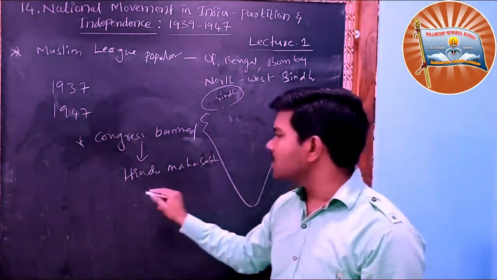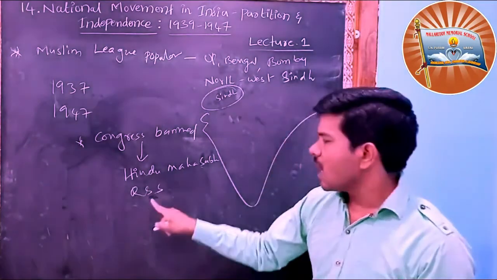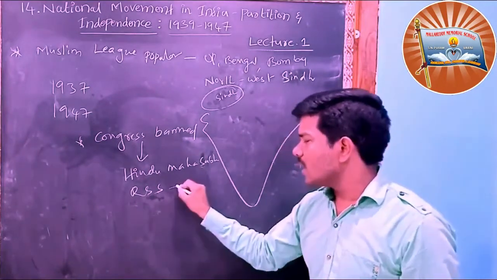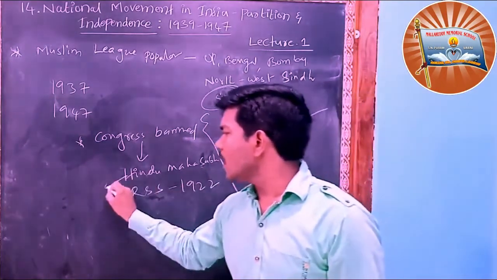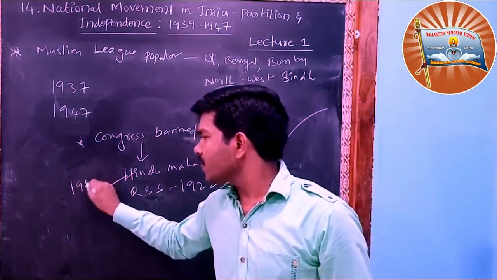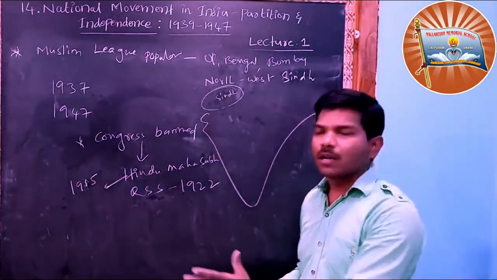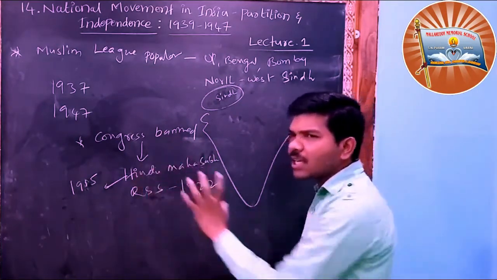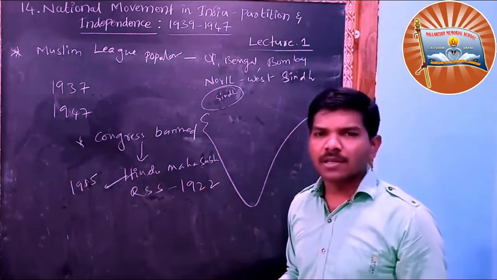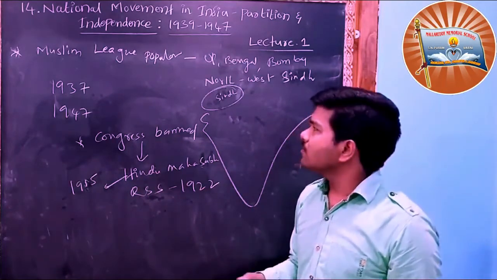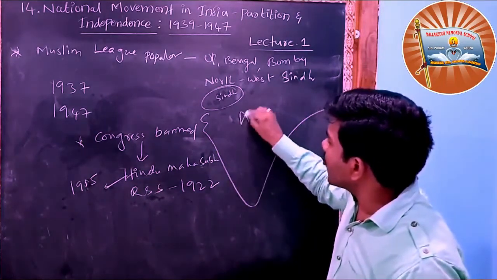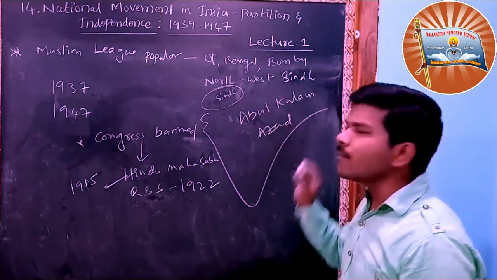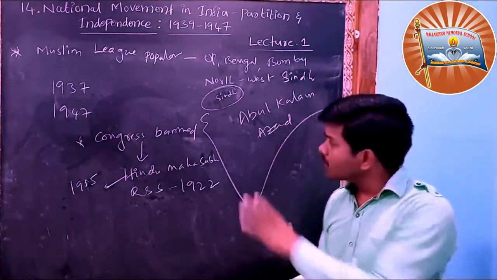Most of the Congress members were from the RSS. RSS means Rashtriya Swayamsevak Sangh. It was founded in 1922. Hindu Mahasabha was founded in 1915. So the majority in the Congress were Hindus, especially on a Hindutva, religious basis. And among great leaders, there was Maulana Abul Kalam Azad, not Abdul Kalam, Abul Kalam Azad. Abul Kalam Azad was a great Congress leader.